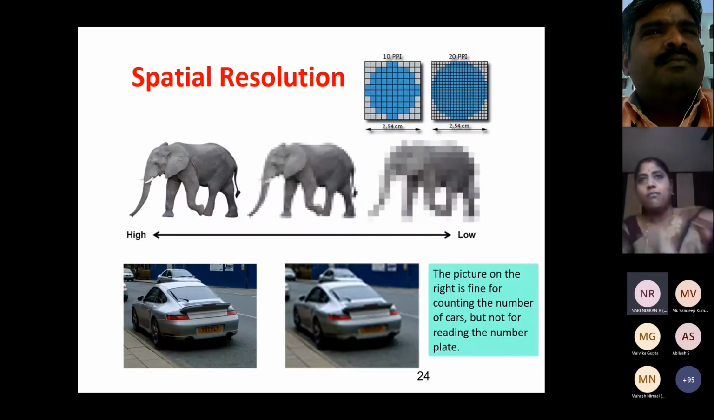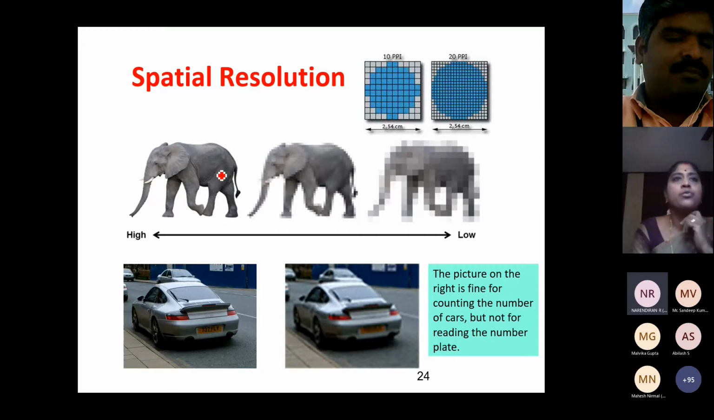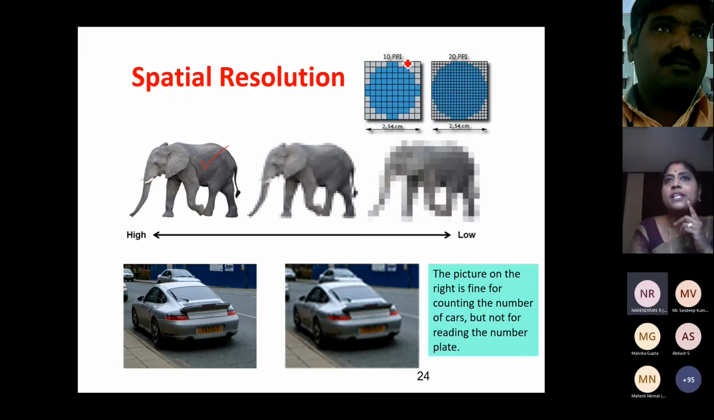Okay. Next is spatial resolution. When we talk about camera resolution, how many data points per inch, DPI, dots per inch or points per inch, they say. Within an inch, how many pixels you'll be having. When the pixels are closely packed, I'll get a very smooth image like this, high resolution. Here this is loosely packed pixels. So the number of pixels per inch is only 10, so 10 rows and 10 columns within the 2.54 centimeter, which means 1 inch.